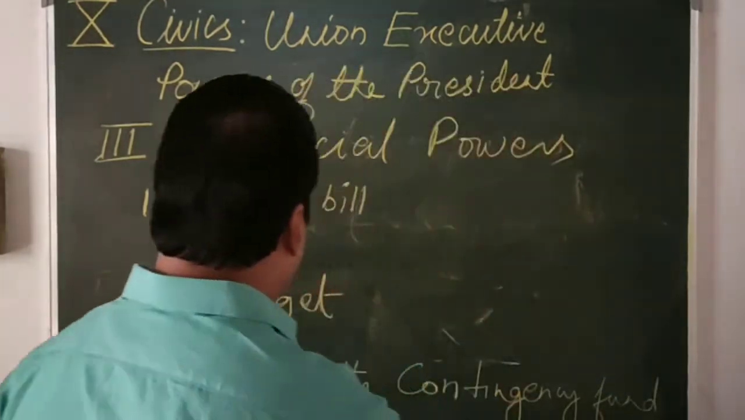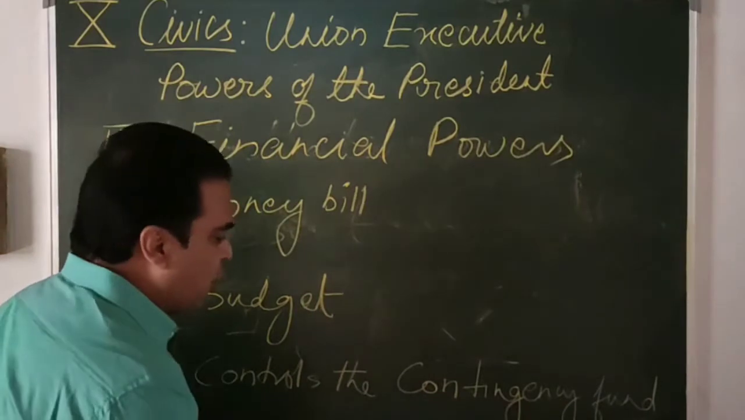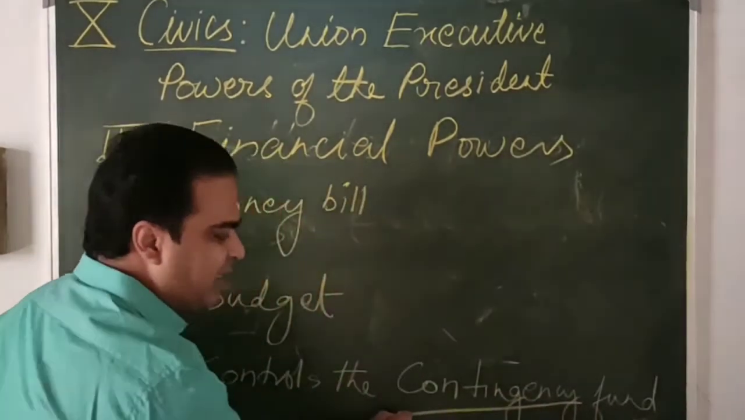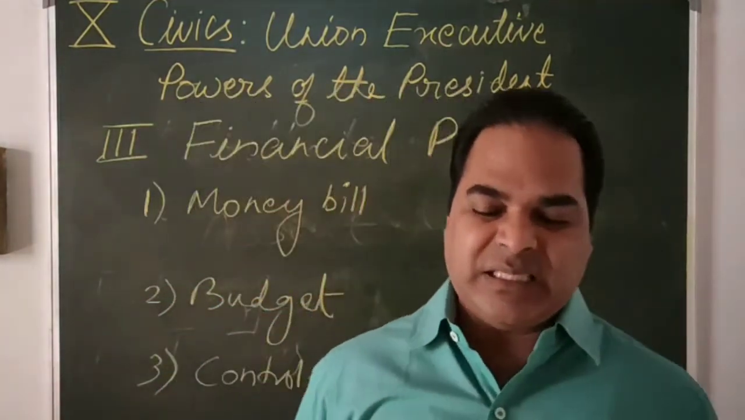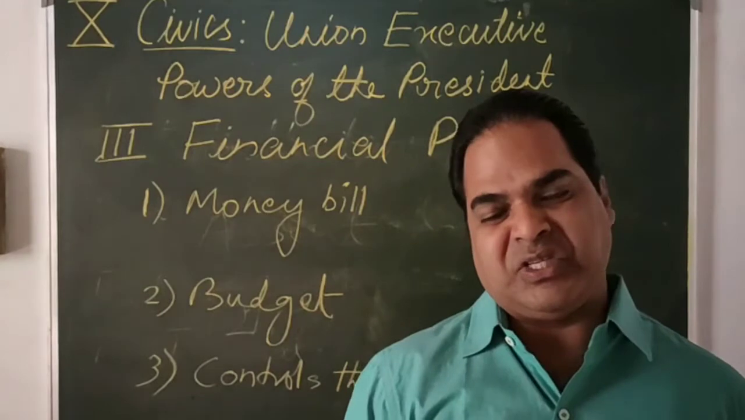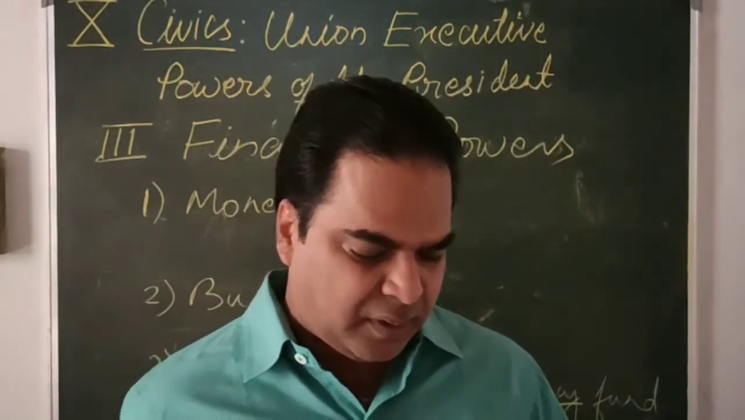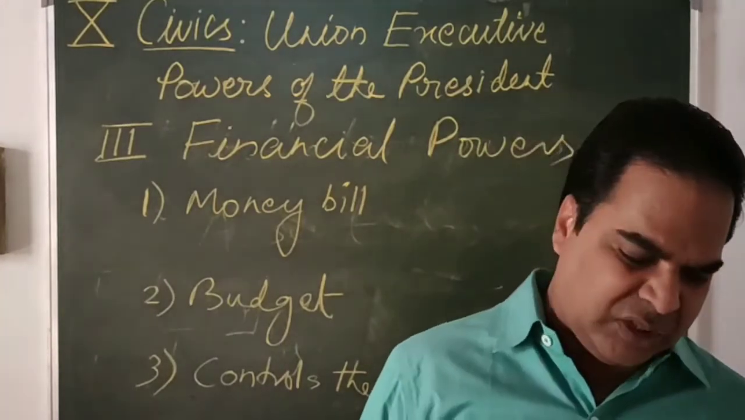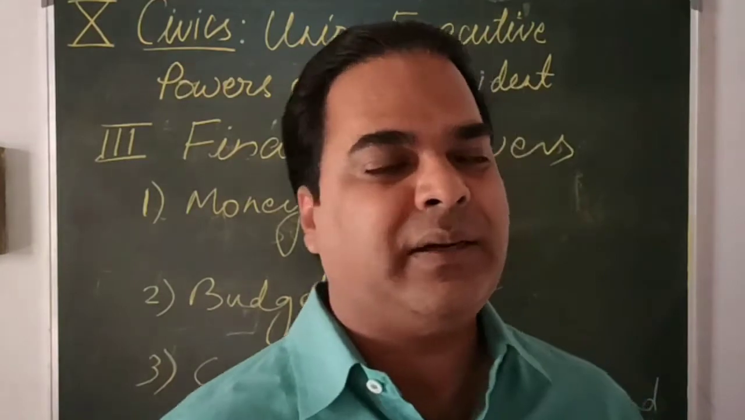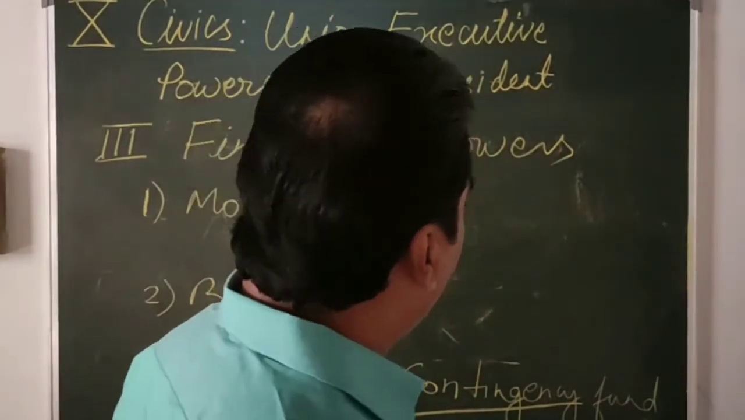The next one we have is control. The President controls the contingency fund. What is the meaning of contingency fund? Contingency fund means a fund kept for emergencies, mainly economic. Whenever there is an economic crisis in the country, this fund, which is in the hands of the President, he can allow.